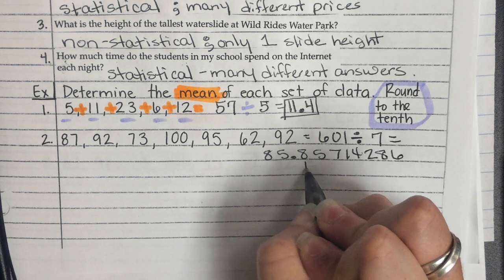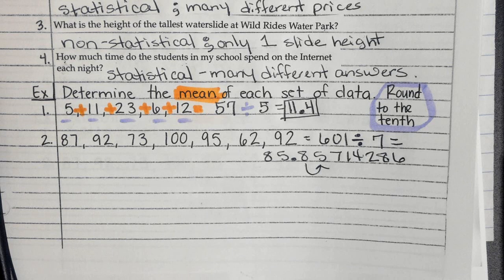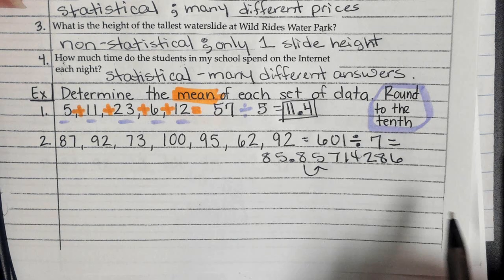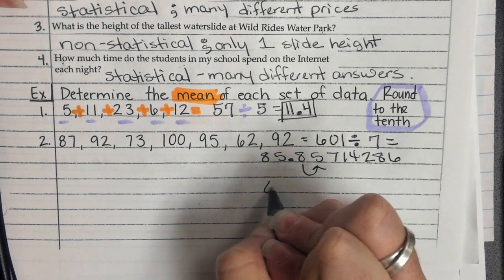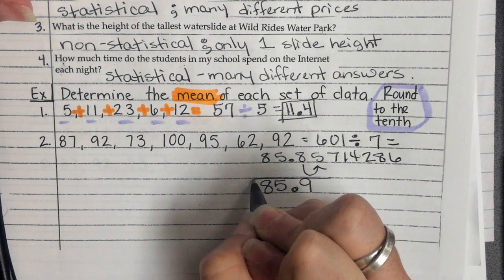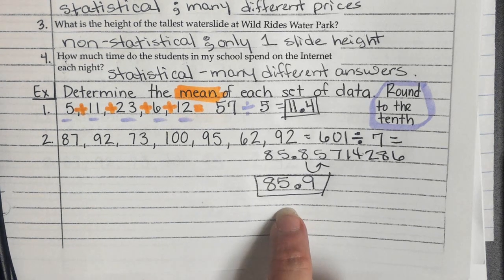This 8. If we look at the number behind it, it is a 5. 5 tells the 8 to do what? Go up to a 9. 85.9. So, this kid's average on all their tests is an 85.9.